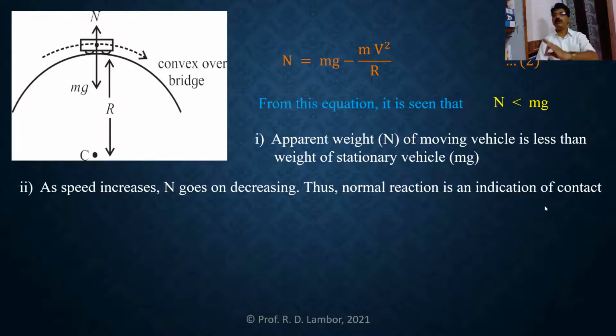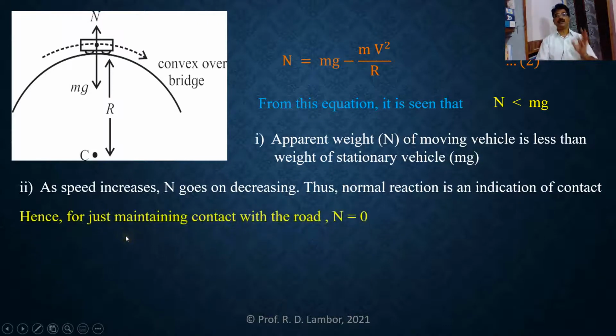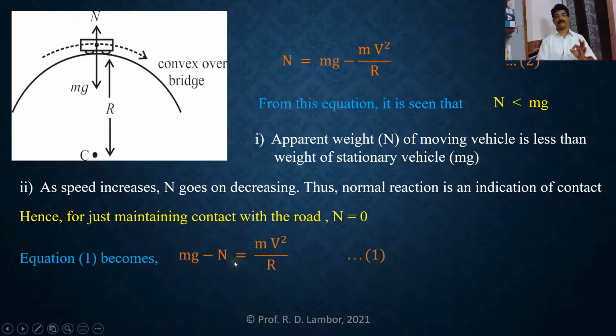Hence, for just maintaining contact with the road, that means if the vehicle is to just maintain contact with the road, then N must be equal to 0. That means the reaction of road on that vehicle must be equal to 0. Then the vehicle will just maintain contact with the road. So this condition we can substitute in equation 1. The equation 1 is this.